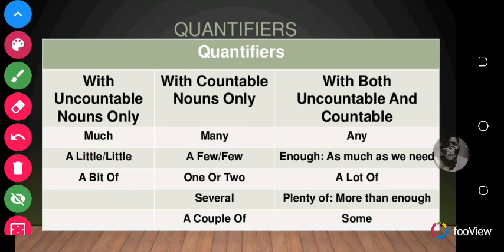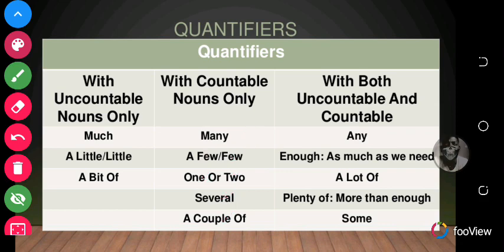And we have quantifiers that go strictly with countable nouns. And examples are many, a few, one or two, several, a couple of. So these ones go strictly with countable nouns. And so you can give an example like I eat many apples because you can actually count apples.